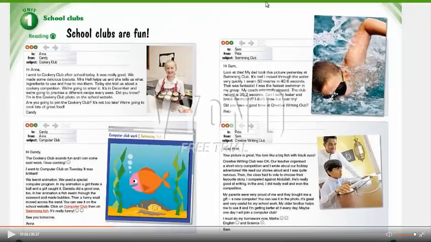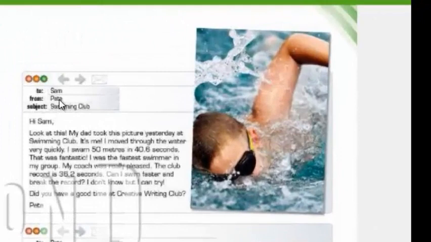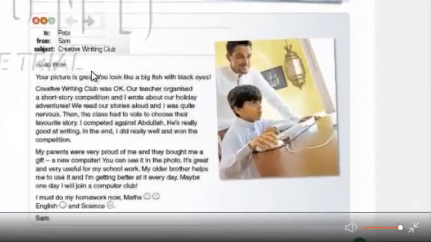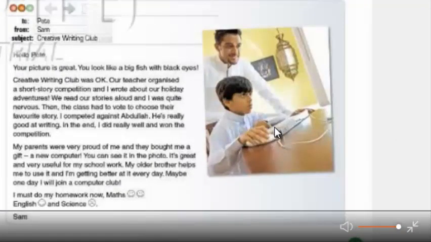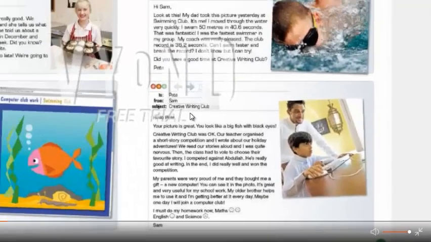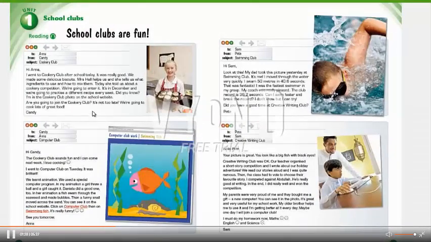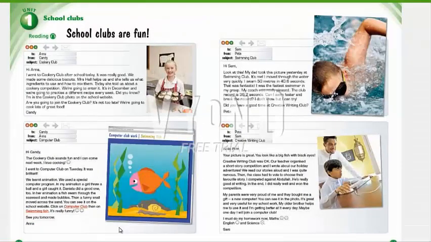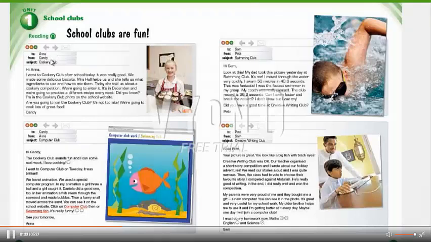In here in page 23, you can see Pete is sending an email to Sam, telling him about, of course, the swimming club, if you can read the subject. And in here I can find Sammy is typing something on his keyboard. So he is writing a short story, and we will learn later in the creative writing school club. Okay? So these are the clubs we have today. Anna is sending an email to Candy, and Candy is sending an email to Anna, and in here Pete is writing an email to Sam, and Sam replied with another email.